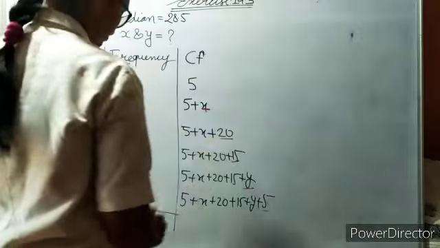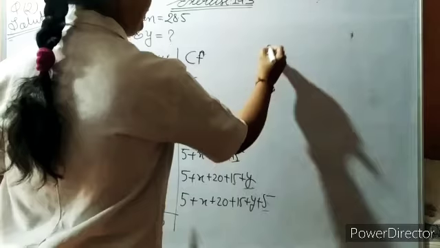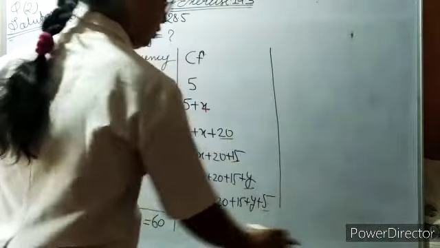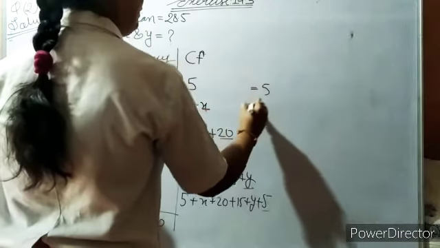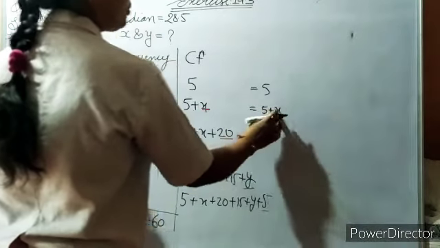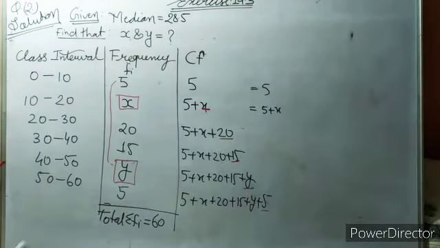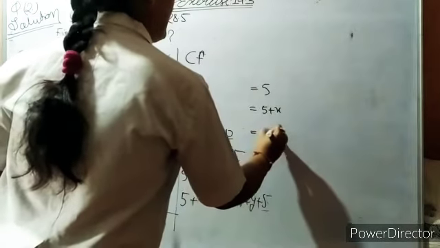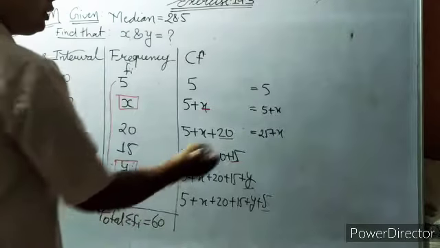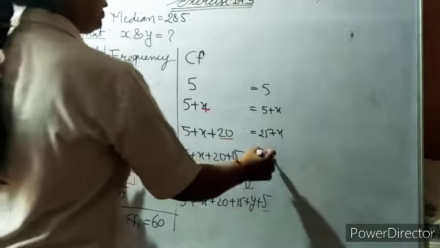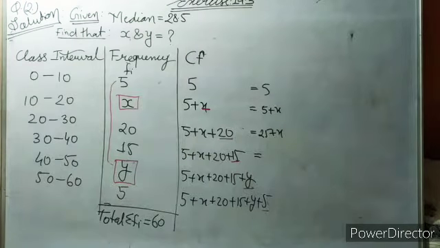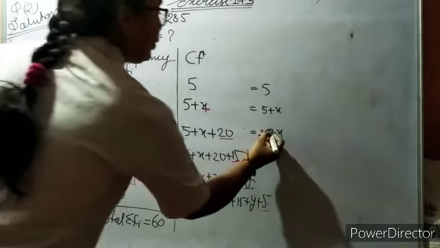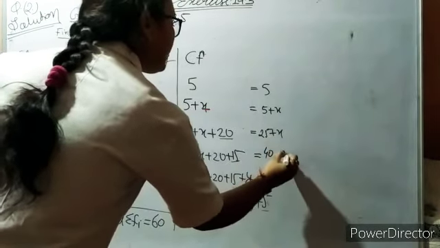In the simpler form: the first is 5, then 5 plus x because we don't know the value of x, then 25 plus x, then 25 plus 15, which is 40 plus x.